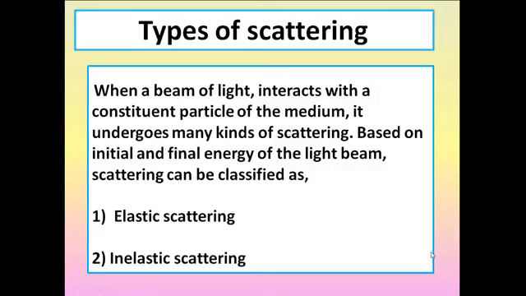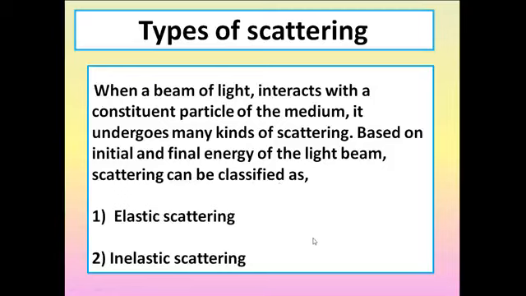Let me explain the types of scattering. Depending on the initial and final energy of the light beam, scattering can be classified into two categories. One is elastic scattering and the other is inelastic scattering. When a beam of light interacts with a constituent particle of the medium, it undergoes many kinds of scattering. So, we have to take into account the initial and final energy of the light beam.